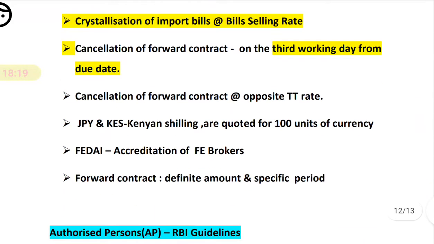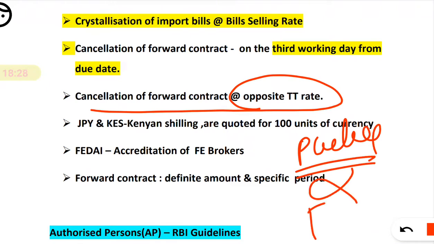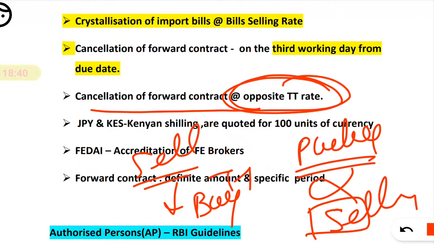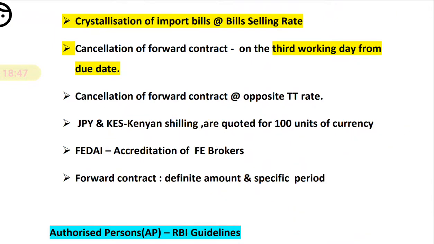Now, cancellation of a forward contract should be done at the opposite rate. That means if you have done a purchase transaction and you are going to cancel it, you should apply the selling rate. Cancellation of a sale should be done by the buying rate, that is TT buying. So just remember, we have to apply the opposite. If you are going to cancel a sale, you are buying. If you are going to cancel a purchase, you are selling. So the opposite rate you have to apply.